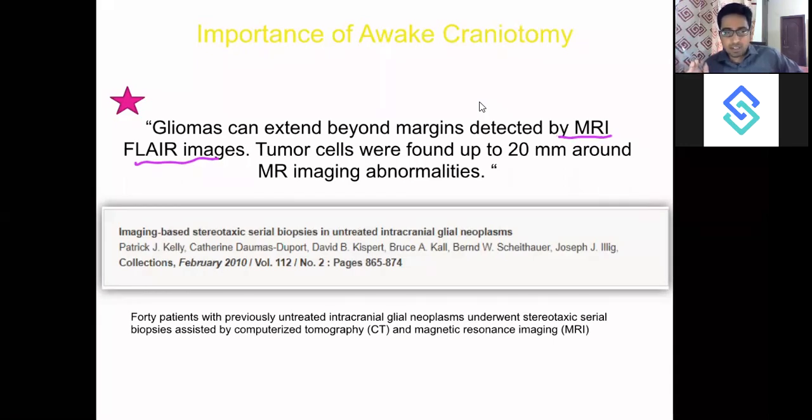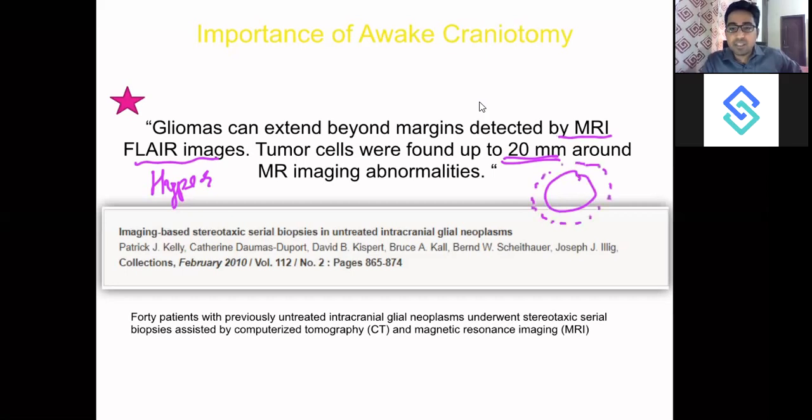In these gliomas, MRI FLAIR images show hyperintense areas, they show up as bright. Beyond that bright area of tumor that MRI is showing, beyond that 20 millimeters, tumor cells are extending. So my motive to make the patient disease free is to excise the tumor and excise the 20 millimeter margin of the tumor. That is my sole purpose.